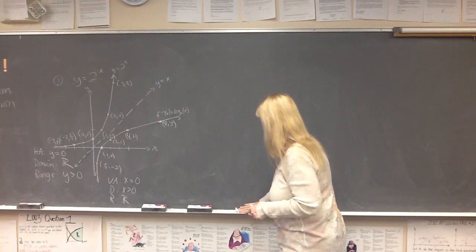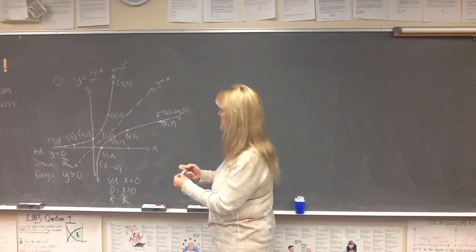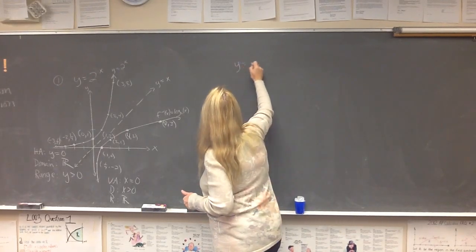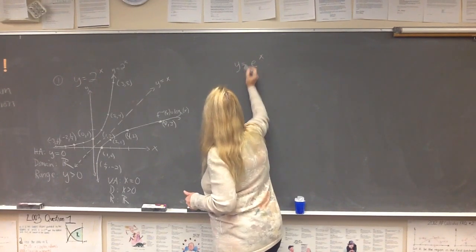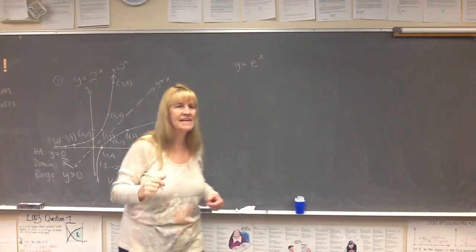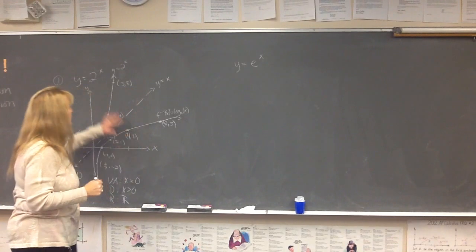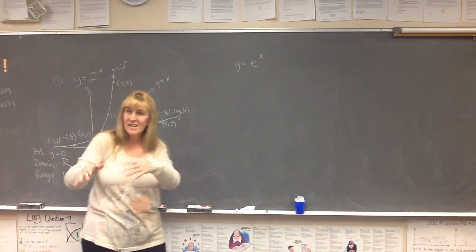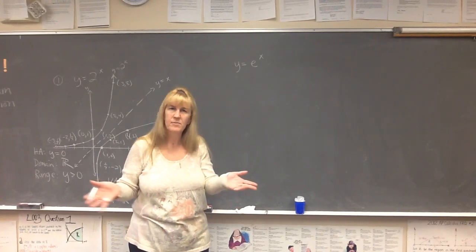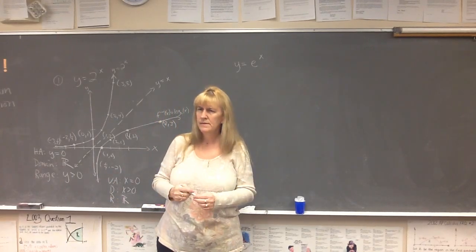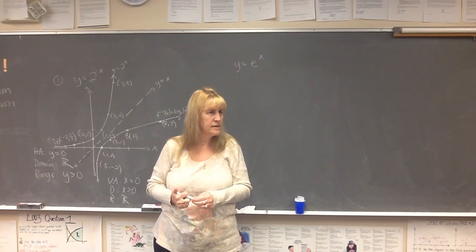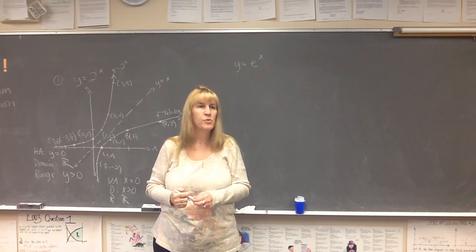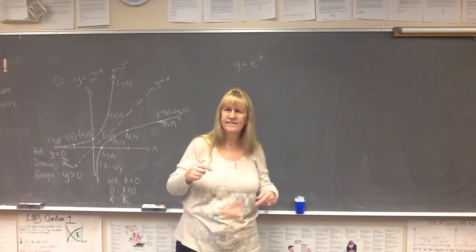So what I really, really want to get at is this graph: y equals e to the x. And we did this whole thing about y equals 2 to the x because e is kind of close to 2. All right, does anybody know what e is approximately? Anybody remember? 2.7. Yeah, it's like